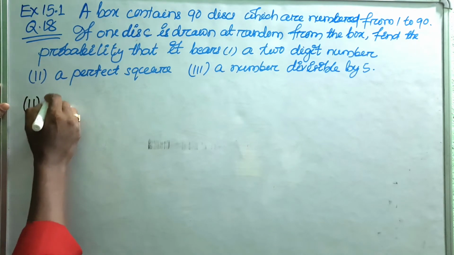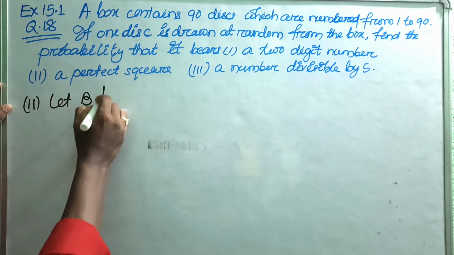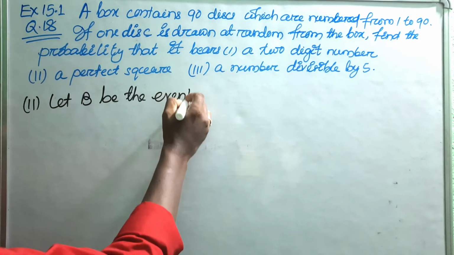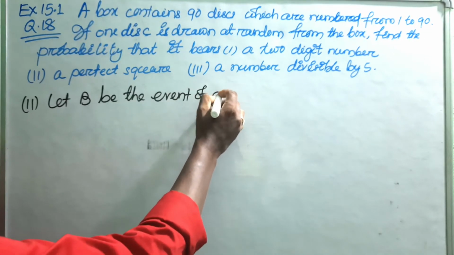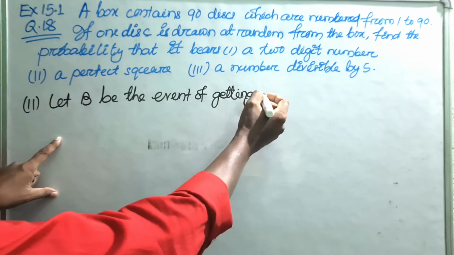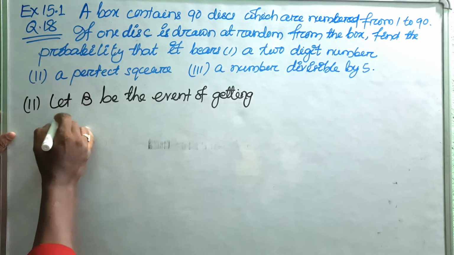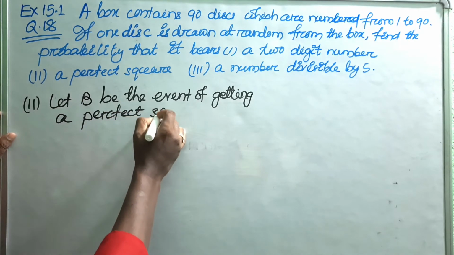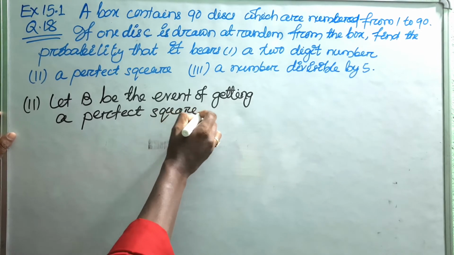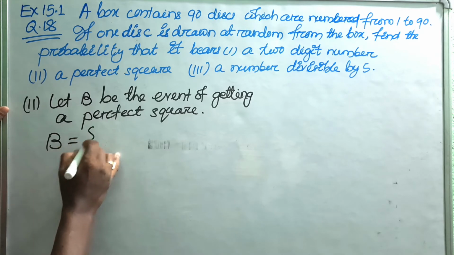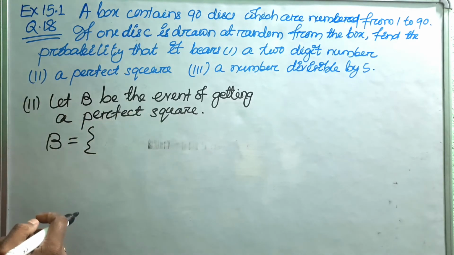Similarly, write down: let B be the event of getting a perfect square. Then the event B will contain which outcomes?